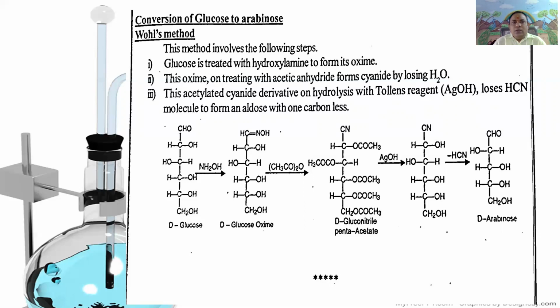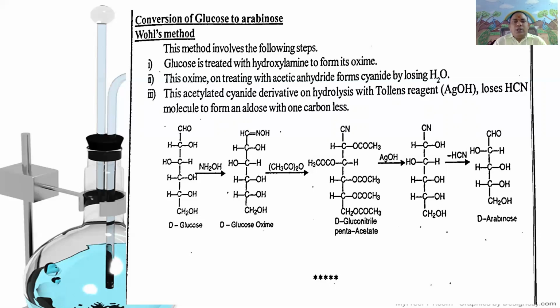Once again, in Wohl's method, the conversion of D-glucose to D-arabinose takes place by the following four steps. First, glucose upon treatment with hydroxylamine gives the oxime of glucose. Second, this oxime upon treatment with acetic anhydride gives the pentaacetyl derivative of D-gluconitrile.